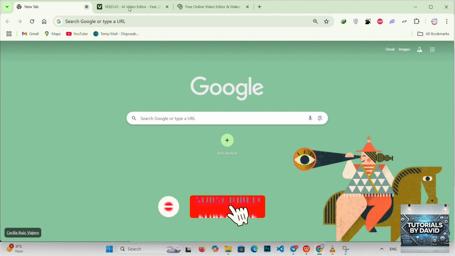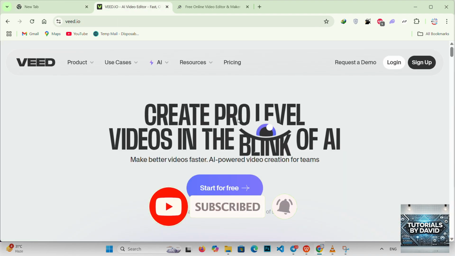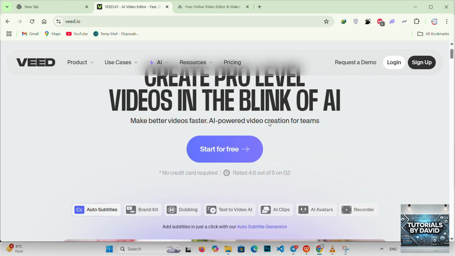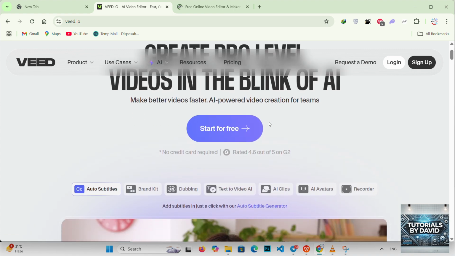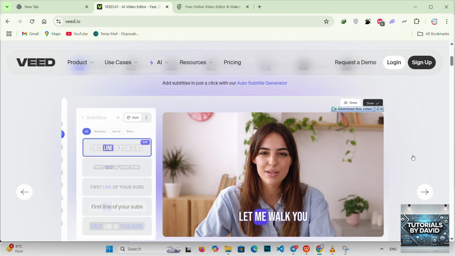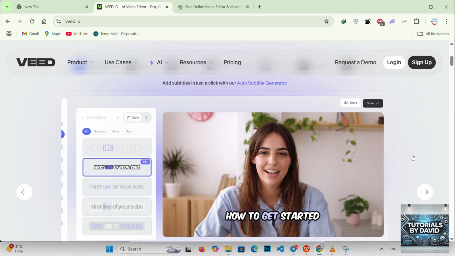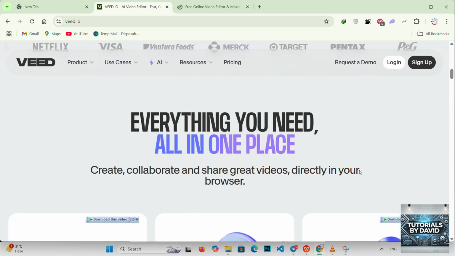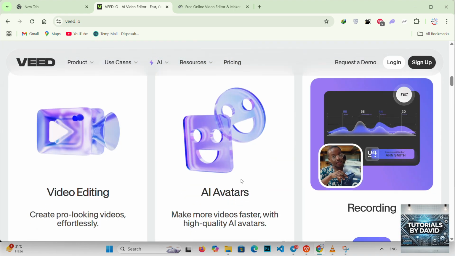Veed is a powerful online video editor packed with advanced features like trimming, merging, transitions, and AI tools such as auto subtitles and voiceovers. It's perfect if you want a professional quality video and don't mind a little learning curve. There's a free plan to get you started, but some features come with a premium.